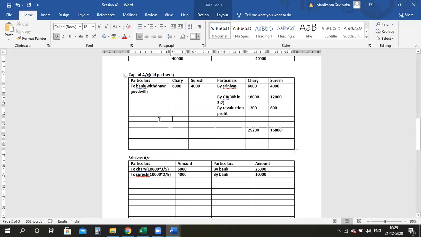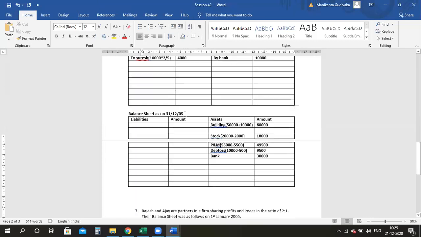How much? To balance carried down. Balancing figure of 18,200 for Mr. Suresh, 19,200 for Chari. Then for him, 12,800. Right? I am closing this. Now where will I take this balancing figure of Chari and Suresh in the balance sheet?